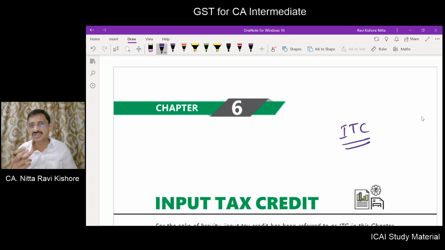Those conceptual points we have learnt in GST class number 1, the very first class, and the second class.